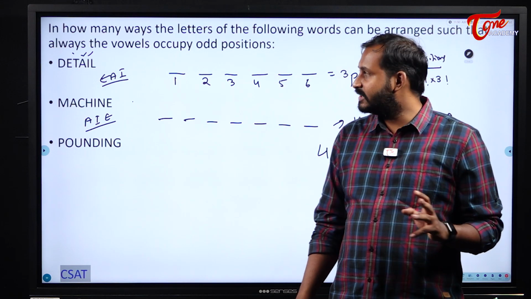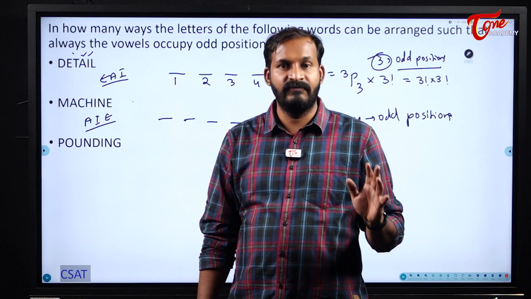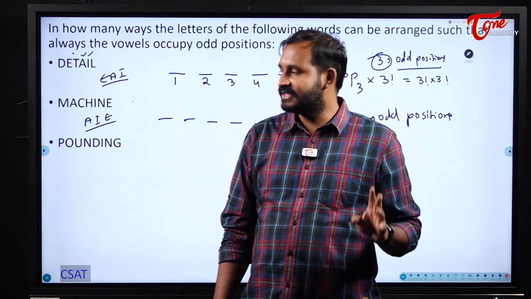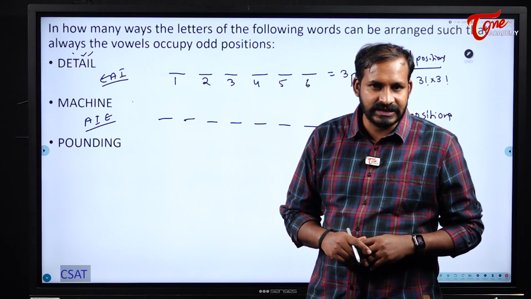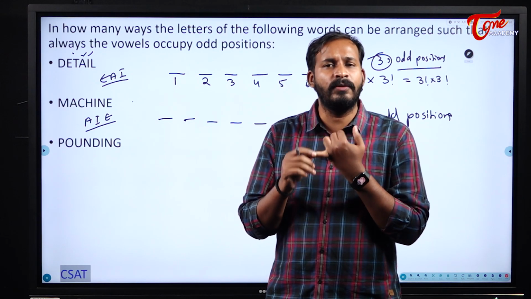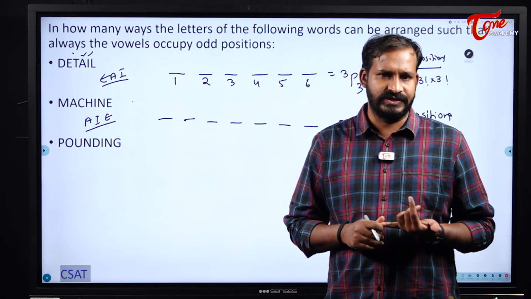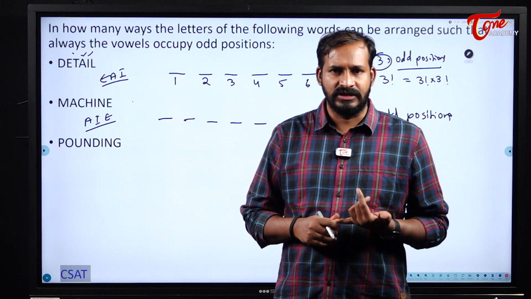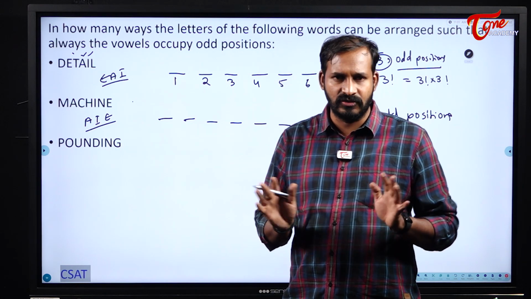Why? Because there is no rule that a consonant should not occupy an odd position. It can occupy it if it is necessary. Definitely, out of 7 positions, 4 are odd positions. In that only 3 vowels are there, so anyway one of the odd positions should definitely be filled by a consonant. There is no other choice. So consonants can be allotted to these odd positions. There is nothing wrong in that.